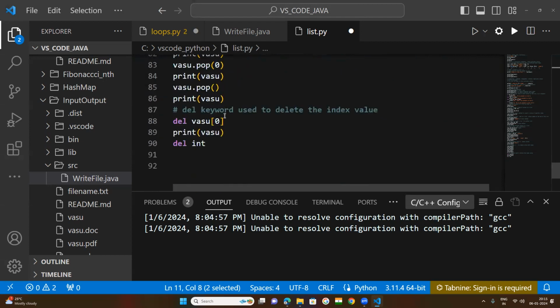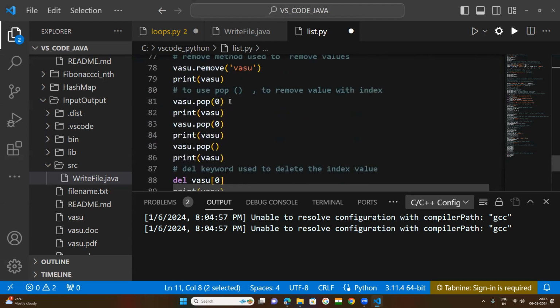Before that, I told you the remove method and pop method. With pop(0), the value at the 0 index will be removed. If no index is mentioned, the last value of the list will be removed.